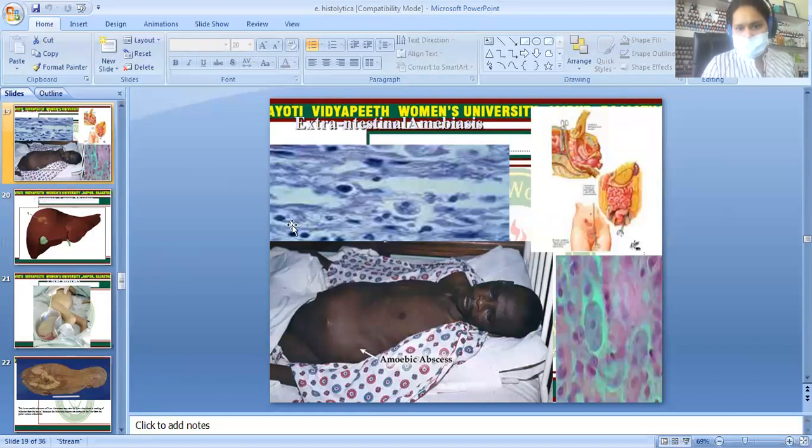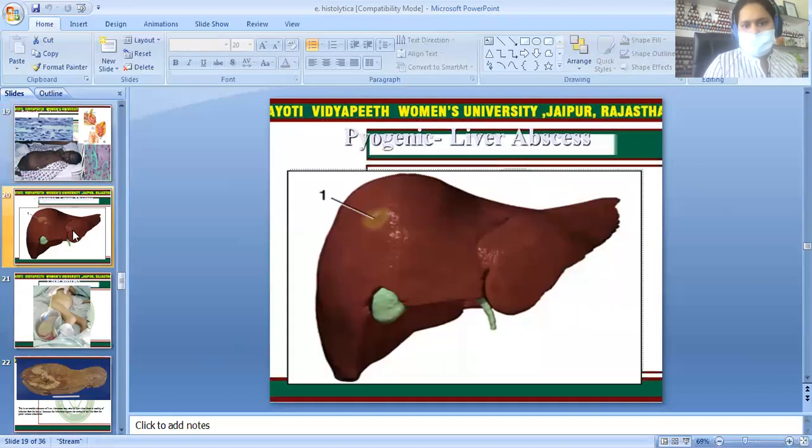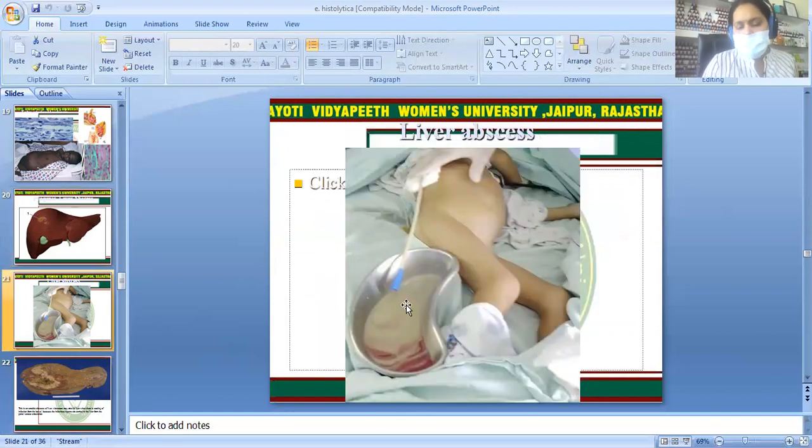Now this is a person who is infected with a liver abscess. There is an amoebic abscess inside the liver, and there is pain. If we see the cut section, this is not a pyogenic liver abscess. Here is the gallbladder, and a common bile duct here. At this one point, there is an abscess looking like a pail, and if we drain or tap this abscess, there is an anchovy sauce appearance. This white sauce is the pus coming out through the liver abscess of the amoeba. This is called the anchovy sauce appearance.